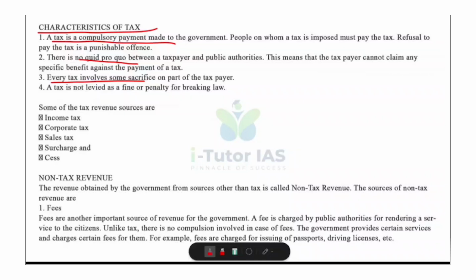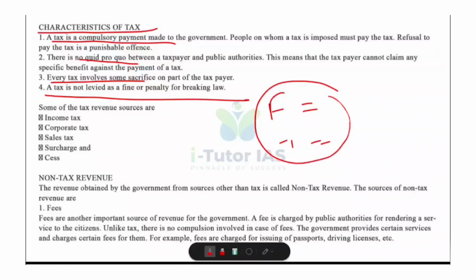Then a tax is not levied as a fine or penalty for breaking the law. That means a fine is a punishment for breaking the law. But a tax is a regular payment collected to run the government. It is not collected because you did something wrong. Remember that fines are for breaking traffic rules, but taxes are for public welfare.